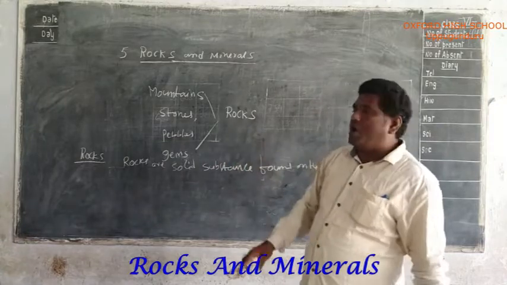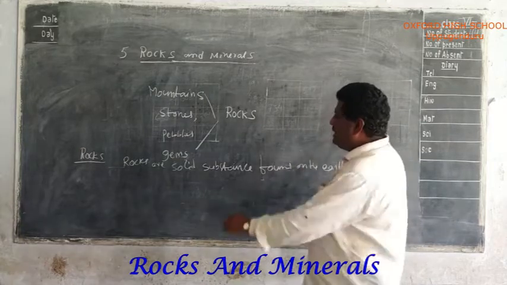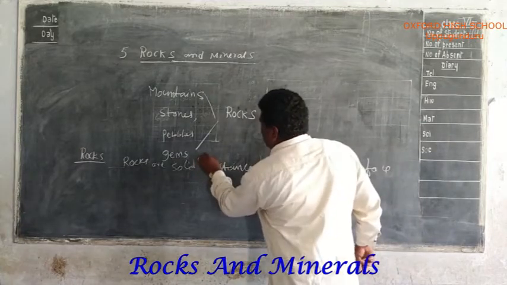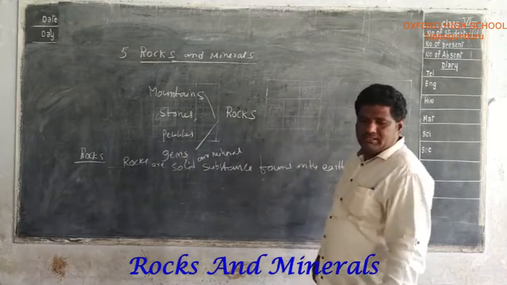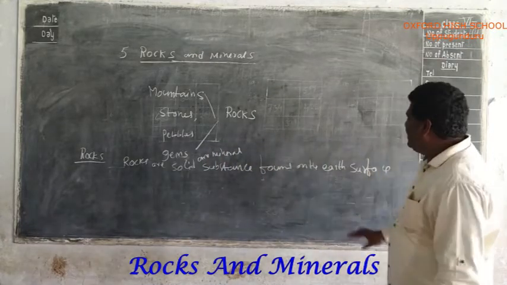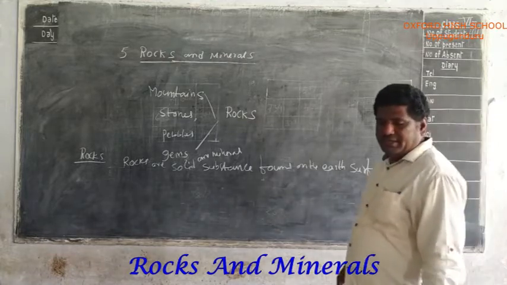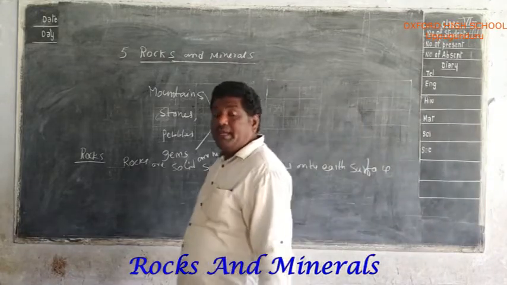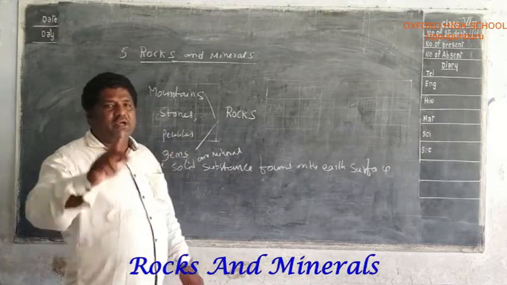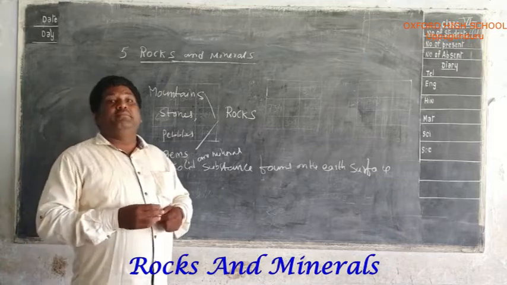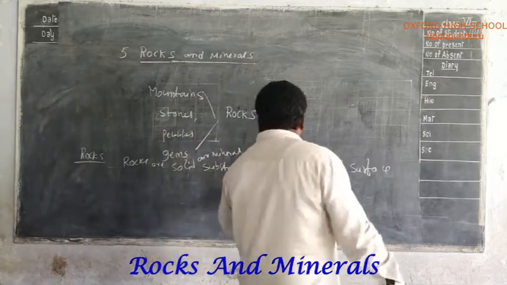How are rocks formed? Rocks are solid mineral substances found on the earth's surface. Many metals and minerals are obtained from the rocks.